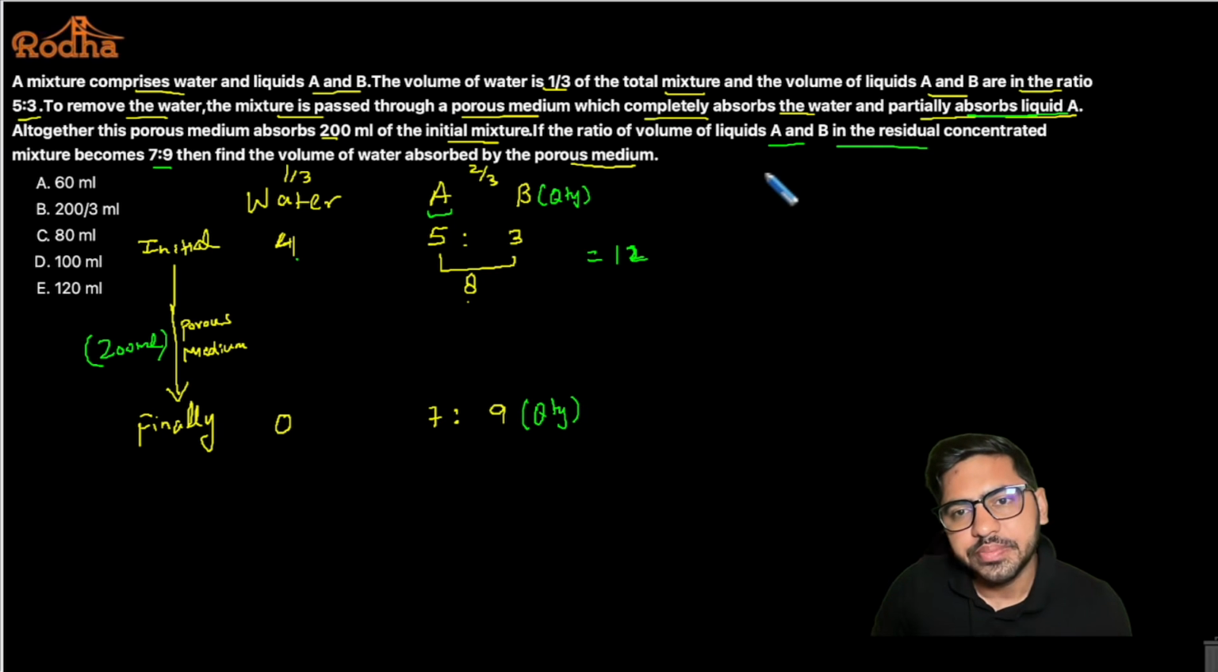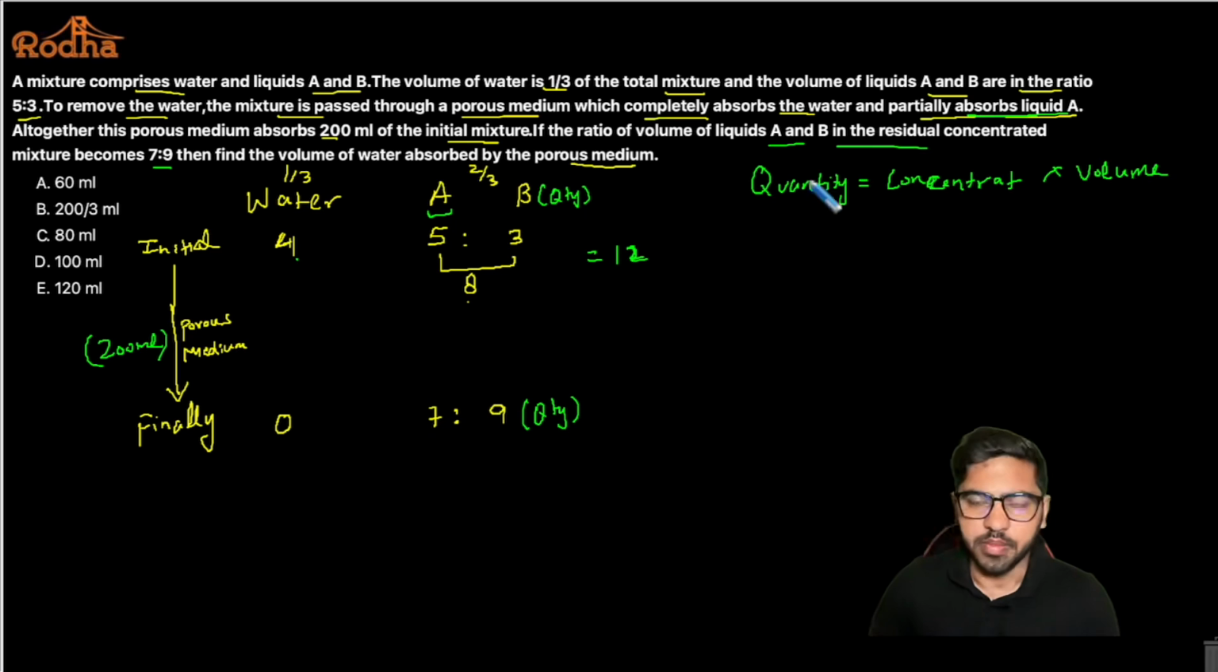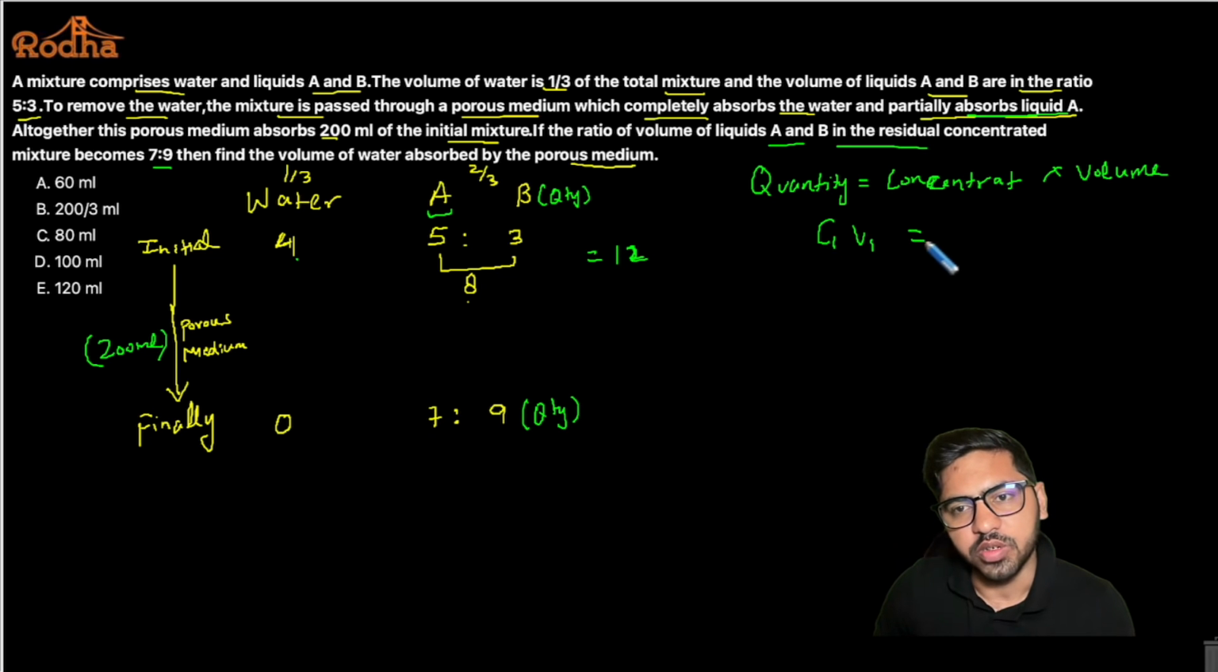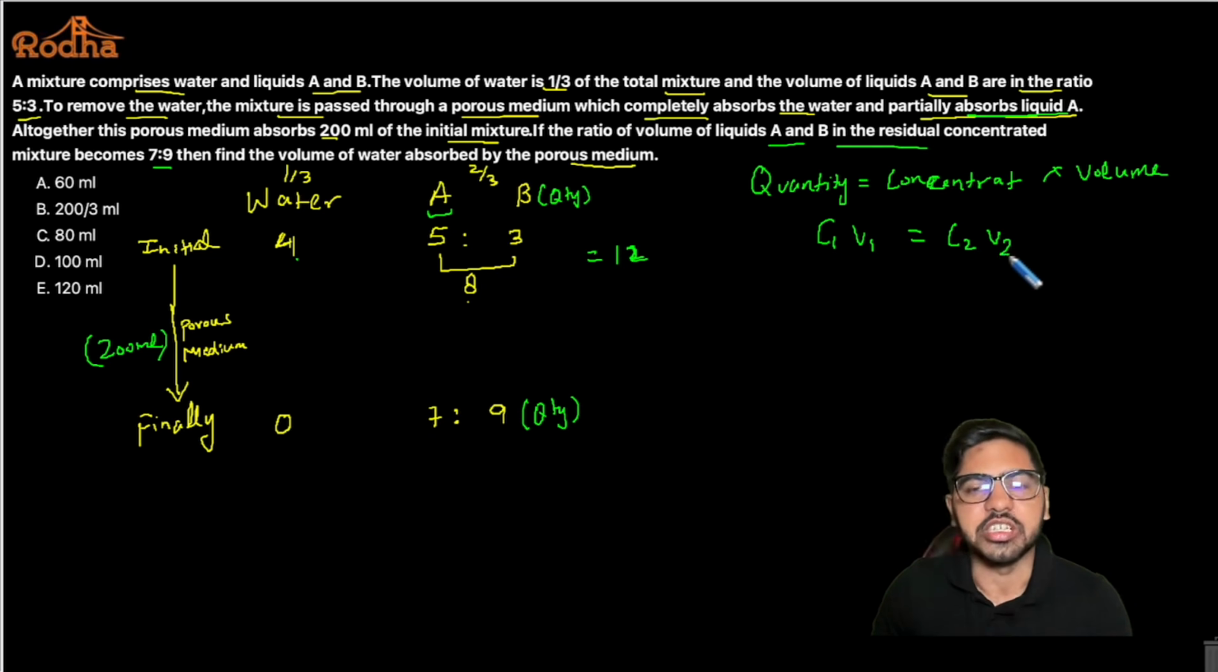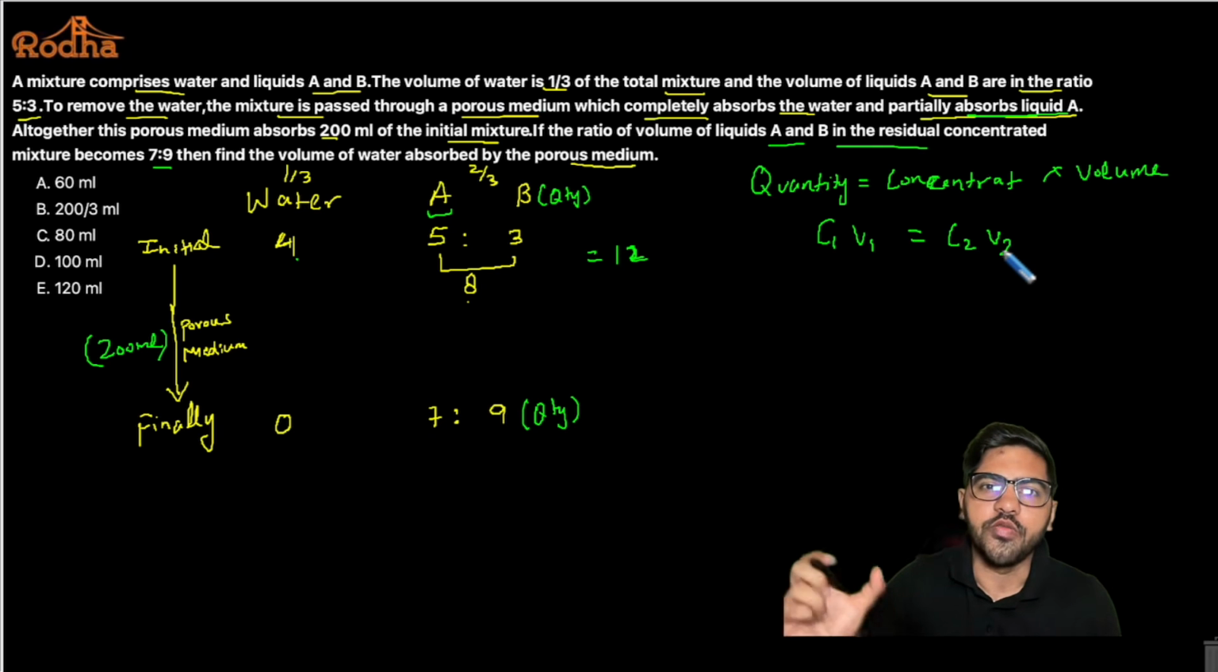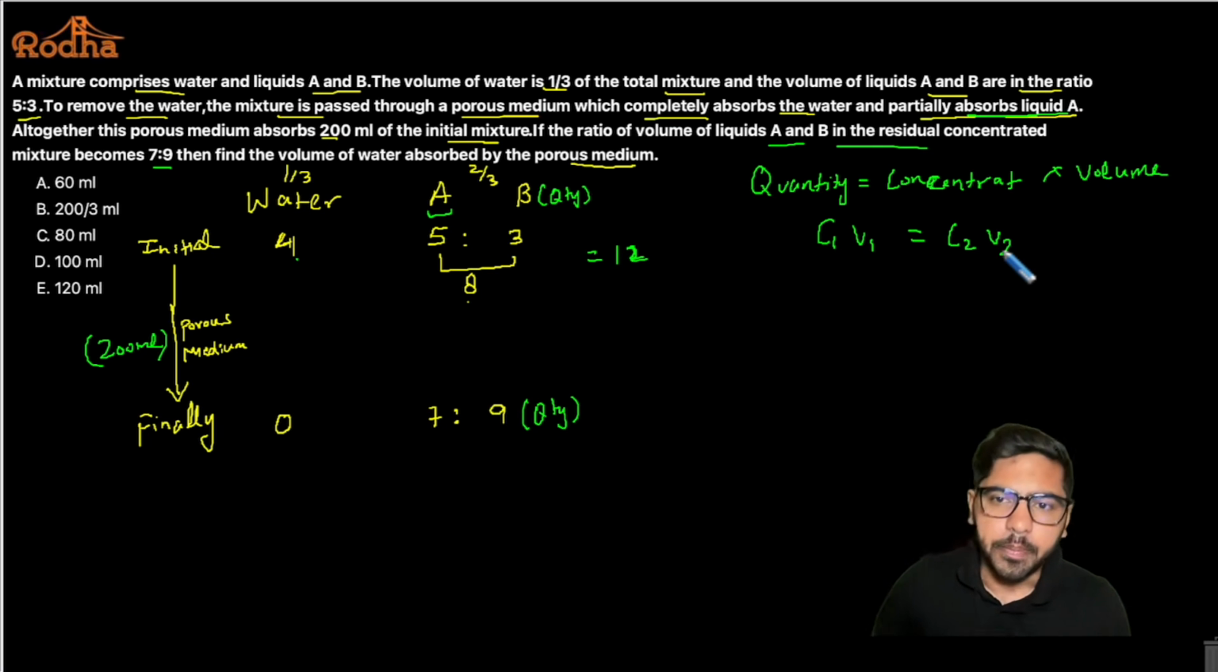And we know that quantity is always equal to concentration into volume. I hope that most of you in your school days would have studied in chemistry that C1V1 is always equal to C2V2. That is, initial concentration into initial volume is always equal to final concentration into final volume. Apply this formula on the quantity which is constant.